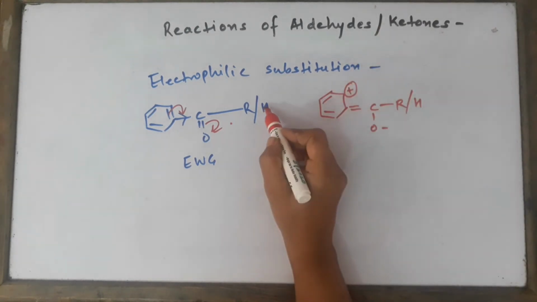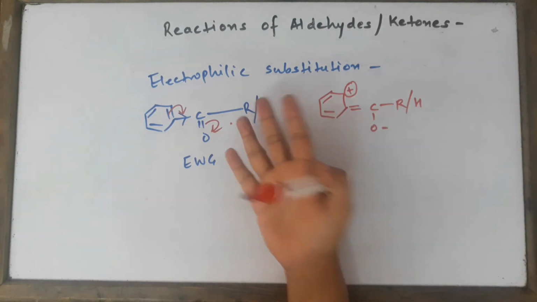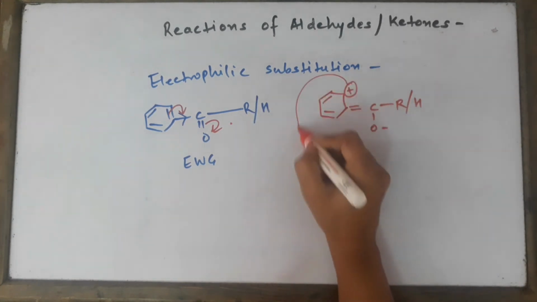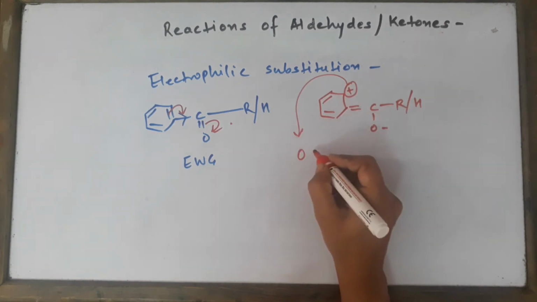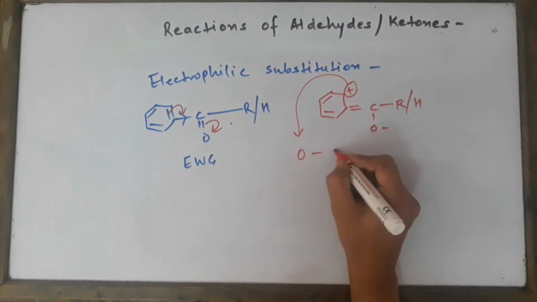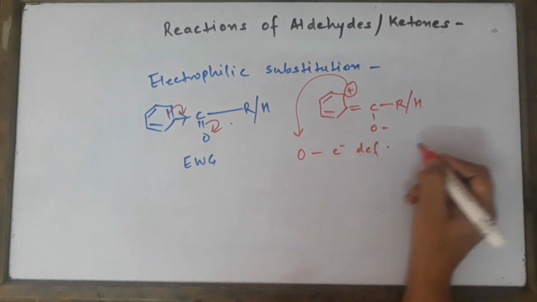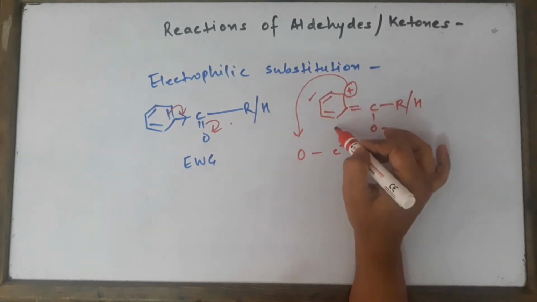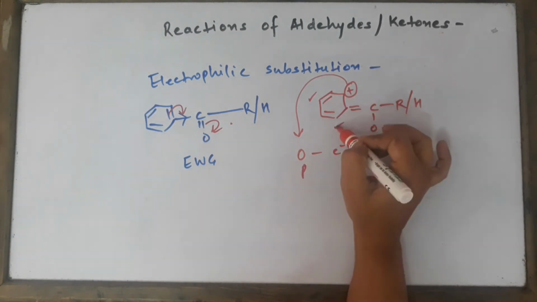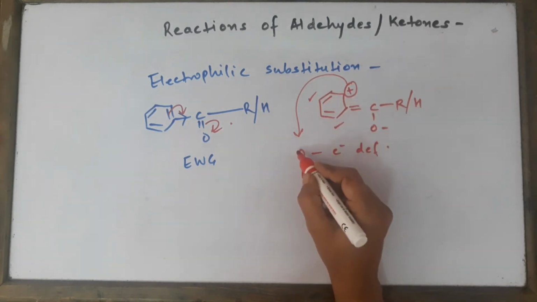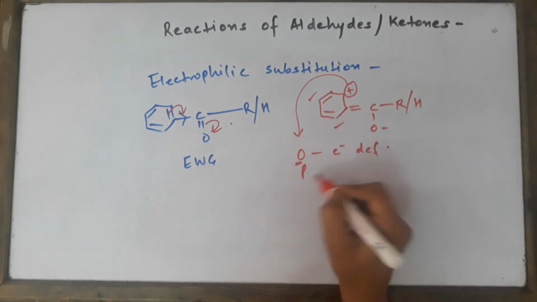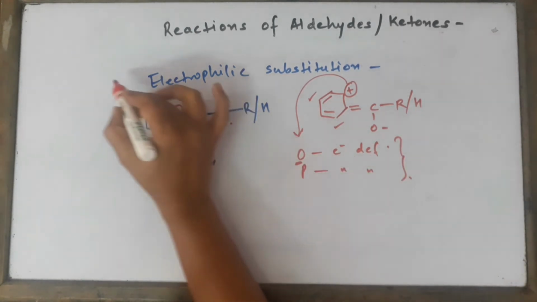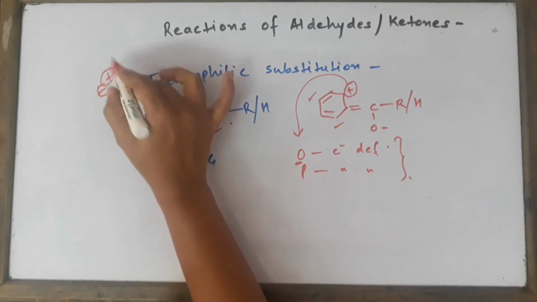If it is an aldehyde, we're going to write H. If it's a ketone, then we're going to write that R over there. So what you have seen here is that the ortho carbon is going to be electron deficient, and naturally this positive charge will come here in the next structure, and here in the next structure. Ortho and para, that means two orthos and the para. So these two positions are going to be electron deficient, and the electrophile is also electron deficient.